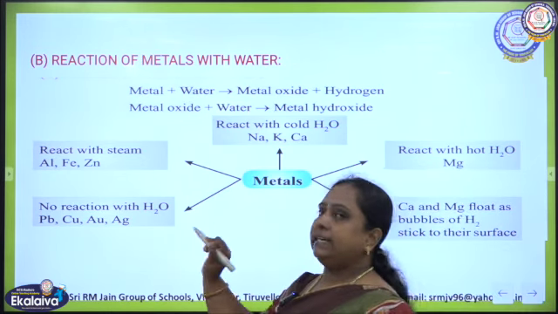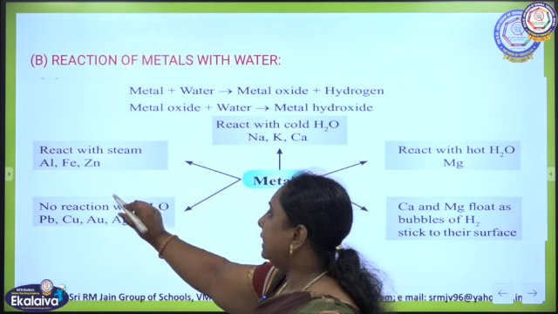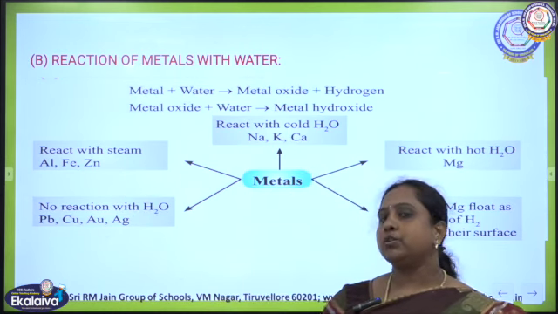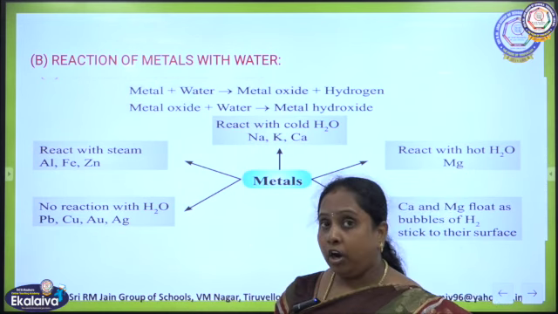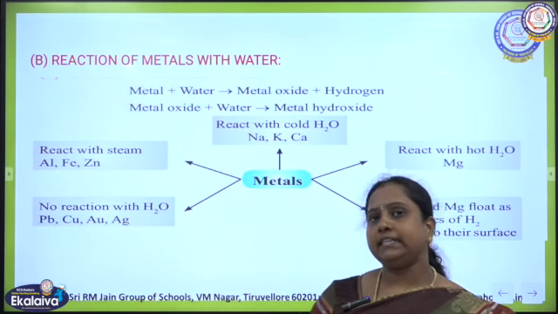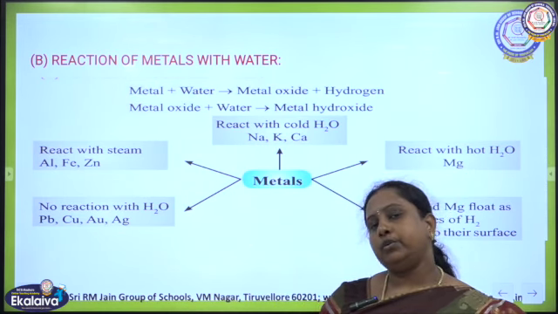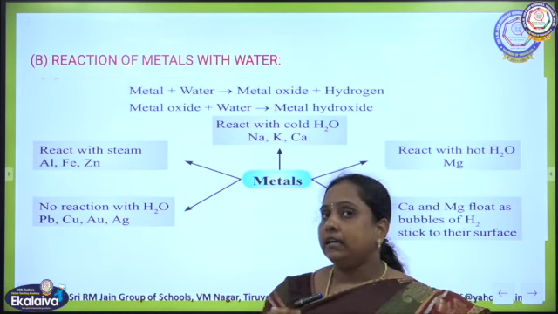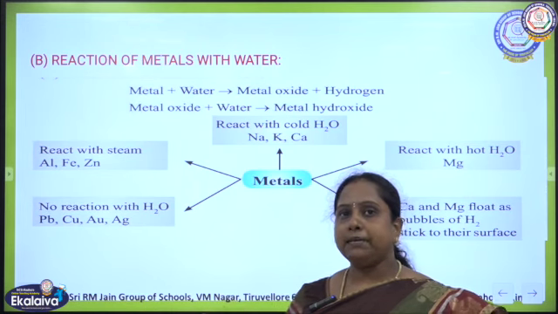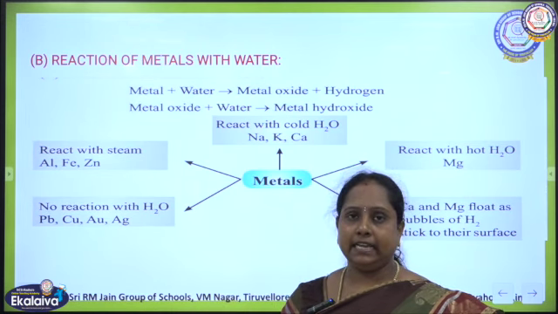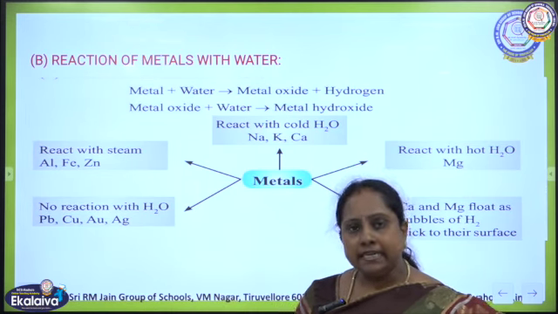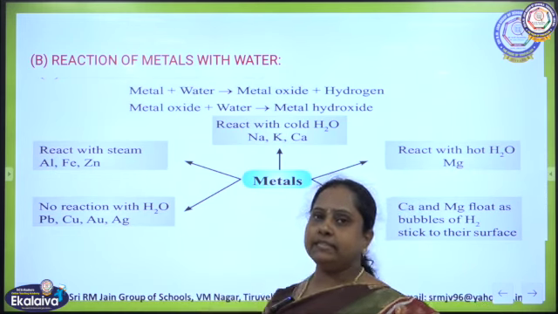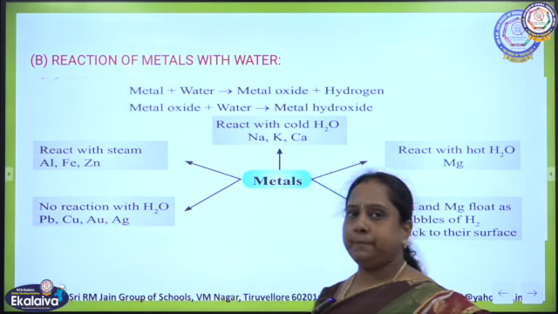And some metals like aluminium, iron, zinc will not show reactivity towards cold water, and even hot water, because in hot water they will take some time to react. But in steam, because you know that rather than hot water, steam particles have high kinetic energy, due to that high kinetic energy, steam readily reacts with these metals and produces their oxides.